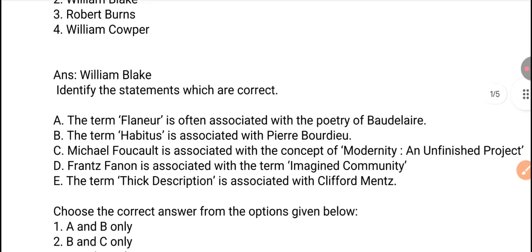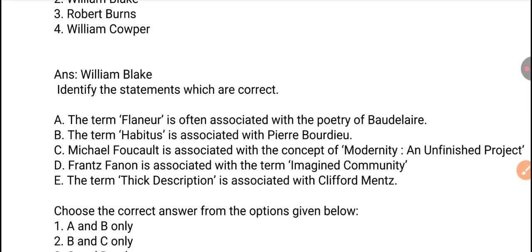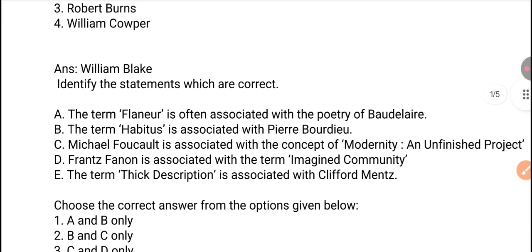Next question. The term flaneur is often associated with the poetry of Baudelaire. And second statement, the term habitus is associated with Bourdieu. Third statement, Michel Foucault is associated with the concept of modernity as an unfinished project.